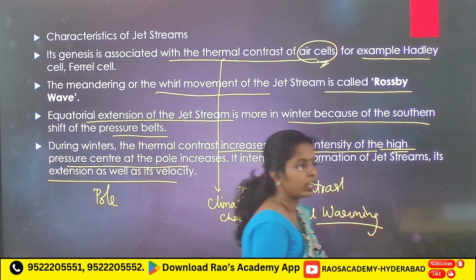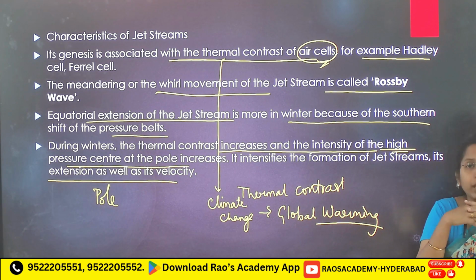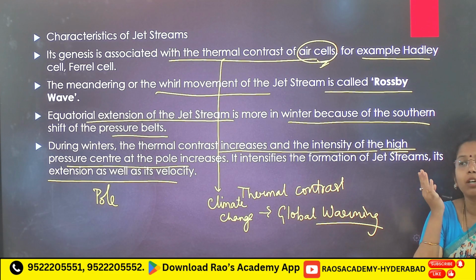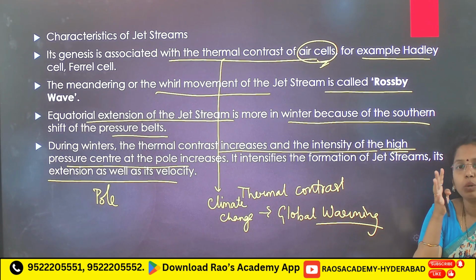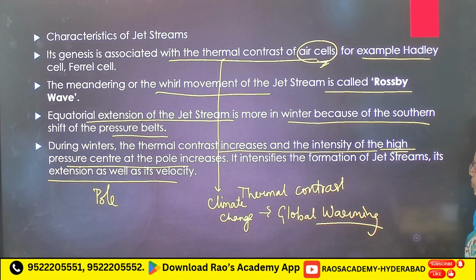In the polar region, its intensity increases during winters because of the strong thermal contrast. If this strong thermal contrast is not there, what happens? You will see polar vortex. Now what is polar vortex? We are going to see. See, this is how you have to interlink jet streams with polar vortex.